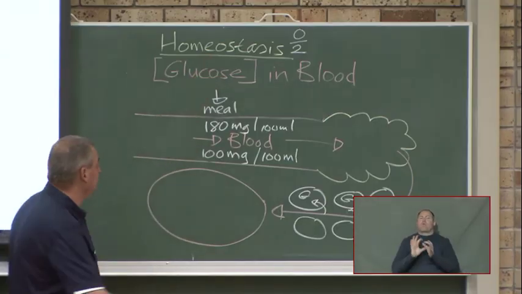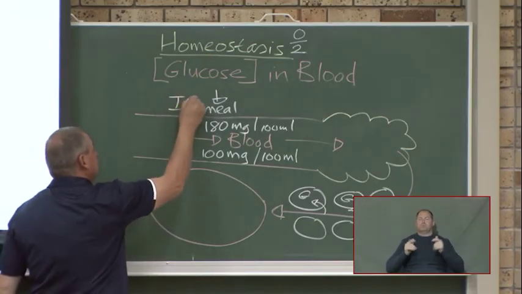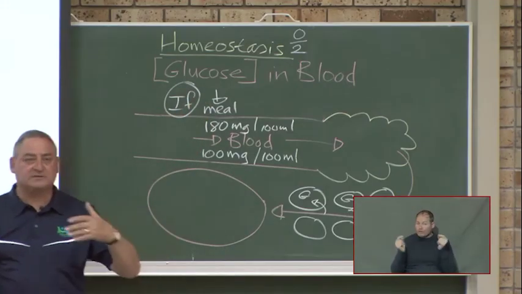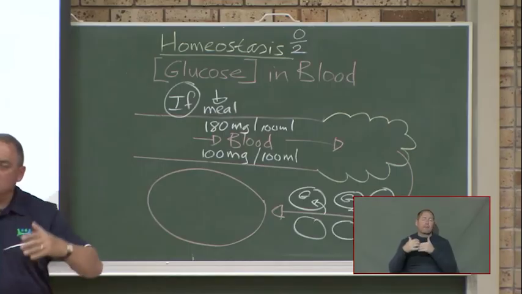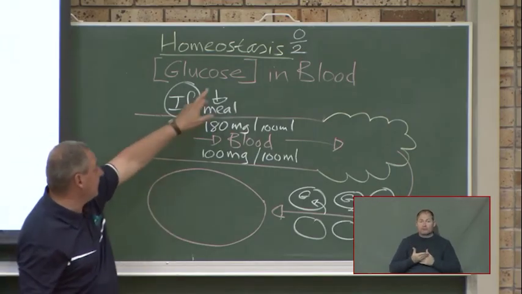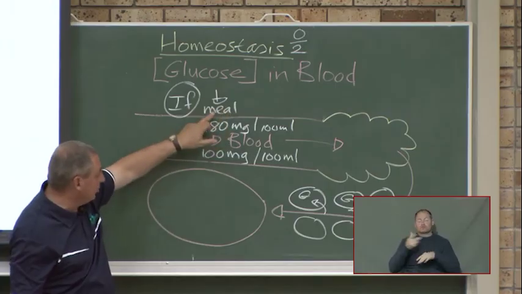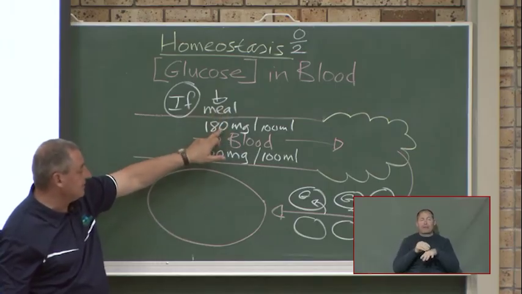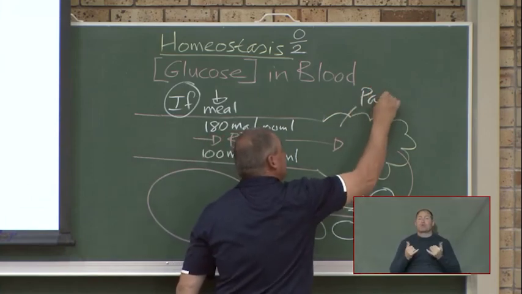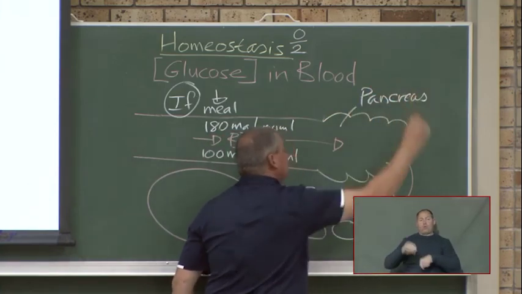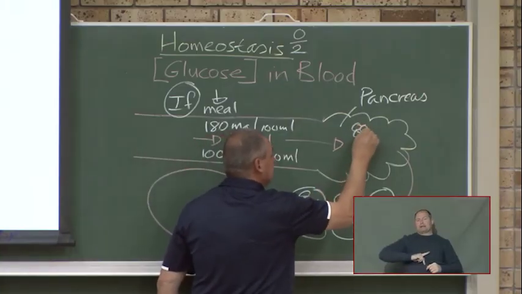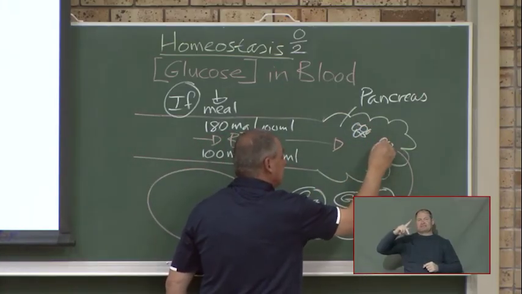So what happens if, people, I'm going to write here, you've eaten a meal high in sugar, even starches, bread and so on? You digest it. Soon after digestion, the glucose, which is the final product of digestion, is absorbed, and now it becomes too high in the blood. The blood goes through an organ that detects the problem. That organ is the pancreas. Now the pancreas has got little groups of cells called islands or islets.